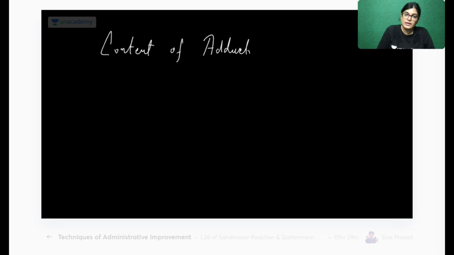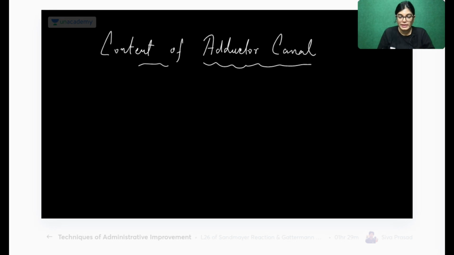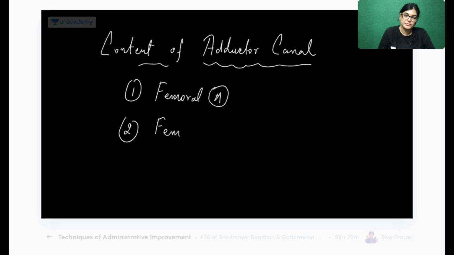So please everyone, write down the content of the adductor canal. All of you practice the diagram for the content also, because it is definitely coming in your examination. It's a very important topic. It contains the femoral artery. It contains the femoral vein.